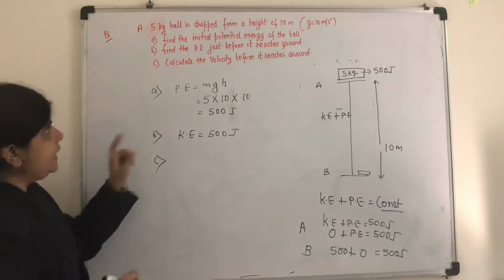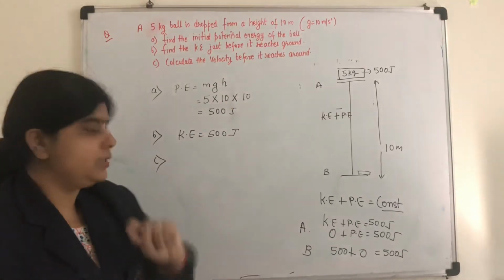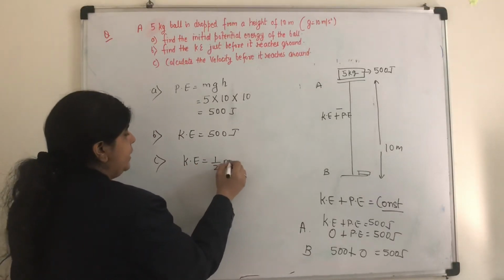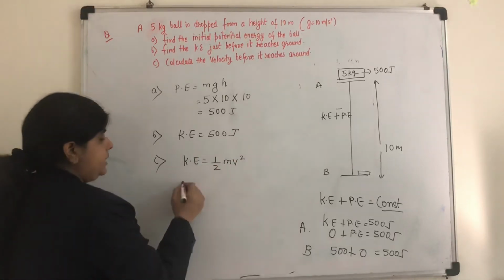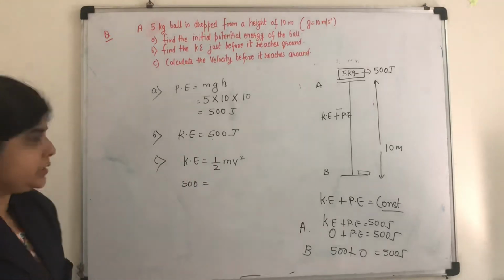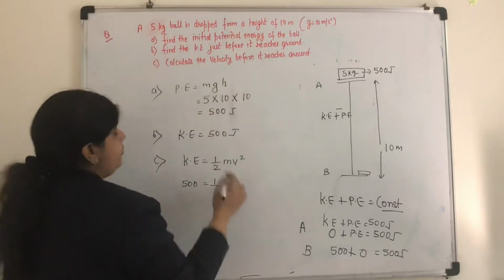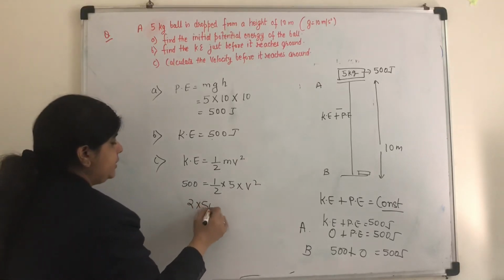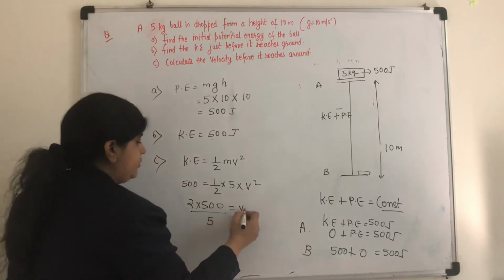C. Calculate the velocity before it reaches the ground. So we know the formula, kinetic energy is half mv square, right? Kinetic energy, we know that just before it hits the ground, is 500 joules. So that is equal to half, mass is your 5 kg, and we need to find the velocity. So simple mathematics, 2 into 500 divided by 5 is your v square.